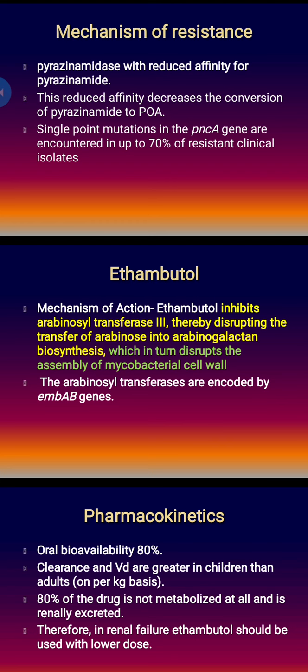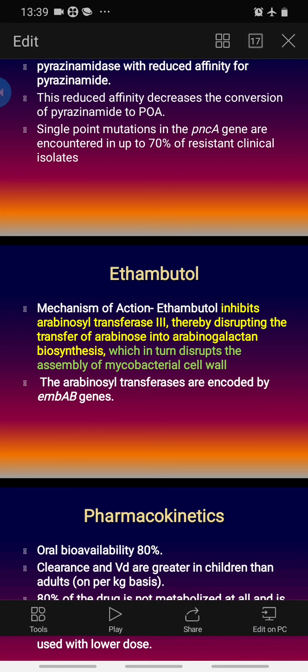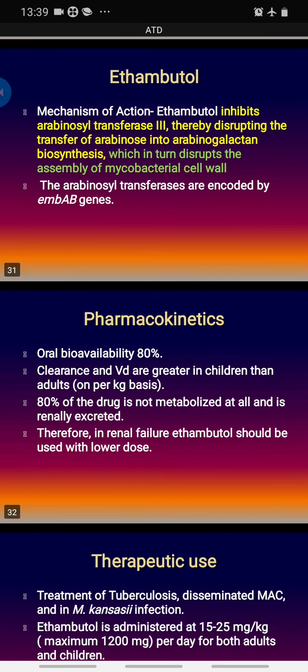So INH inhibits the mycolic acid synthesis, that is a part of the cell membrane. Ethambutol inhibits one part of the cell wall by inhibiting the arabinosyl transferase 3. Thus it disturbs the transfer of arabinose into arabinogalactan biosynthesis, that is an integral part of the mycobacterial cell wall. So arabinosyl transferases are encoded by the EMB-AB gene.